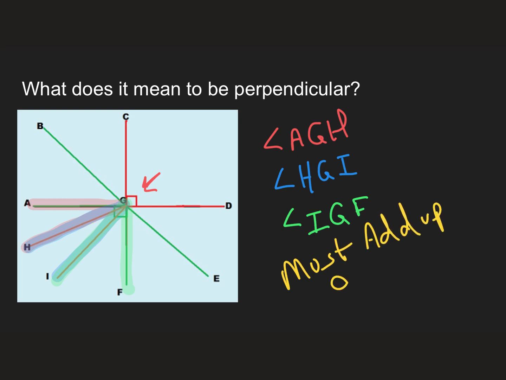Their measures must add up to 90 degrees, because they make up the vertical angle across from this angle that I was told was 90 degrees.